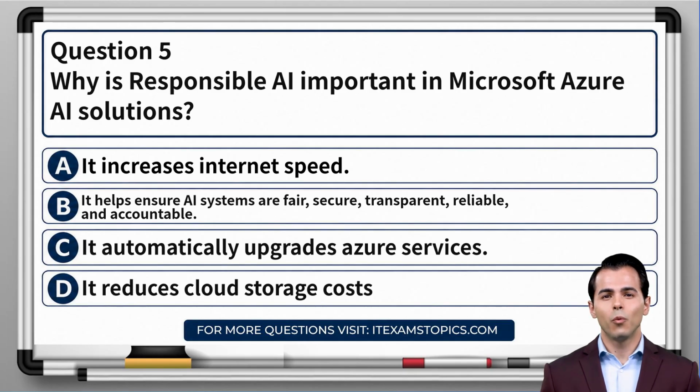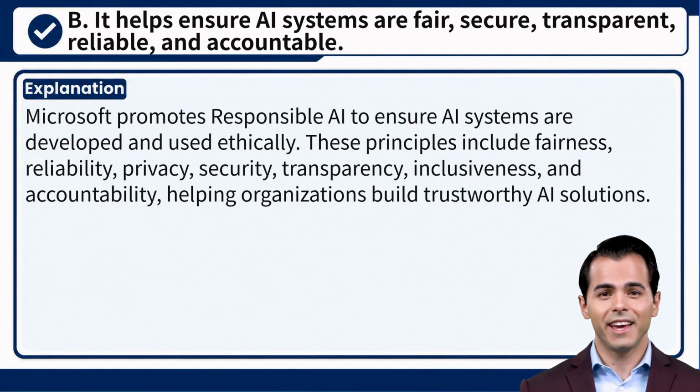Question 5. Why is responsible AI important in Microsoft Azure AI solutions? A. It increases internet speed. B. It helps ensure AI systems are fair, secure, transparent, reliable, and accountable. C. It automatically upgrades Azure services. D. It reduces cloud storage costs. Correct answer, B. It helps ensure AI systems are fair, secure, transparent, reliable, and accountable.